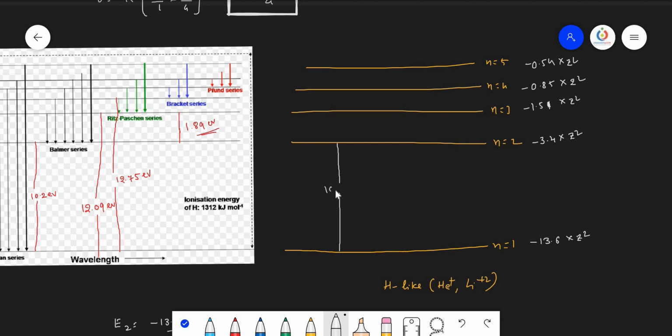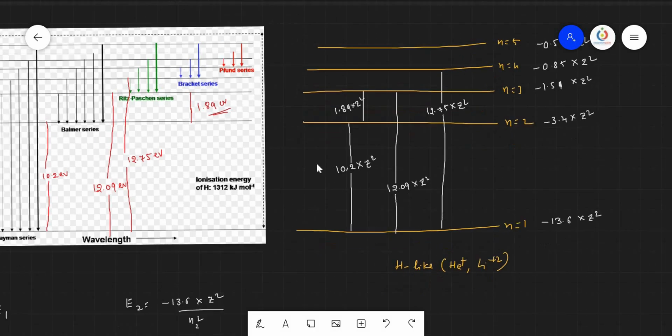In the case of the hydrogen atom this value is 10.2, so here it is 10.2 into Z square, here 1.89 into Z square, from here to here 12.09 into Z square, and from fourth to the first it is 12.75 into Z square. In this way we can calculate the energy gaps and the energy of each orbit in the hydrogen spectrum and in hydrogen-like species also.